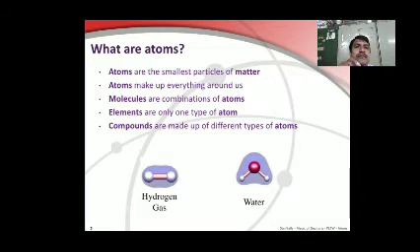Hydrogen gas, water molecule. Atoms are the smallest particles of matter. Atoms make up everything around us. Molecules are a combination of atoms. Elements are only one type of atoms. Compounds are made up of different types of atoms.